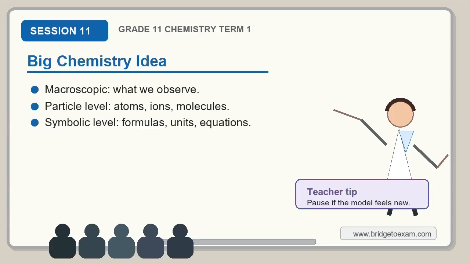First, keep the three chemistry levels together. Electrons and atoms can occupy specific energy levels. When an electron absorbs energy, it can move to a higher level. When it falls to a lower level, energy is emitted as light. When you feel stuck, ask, "What did I observe? What are the particles doing? And what symbol or calculation represents it?"